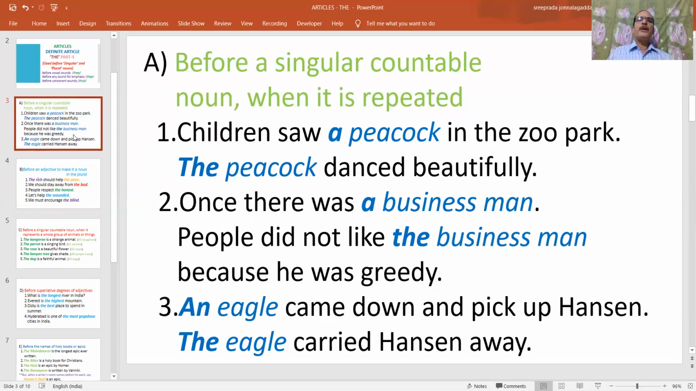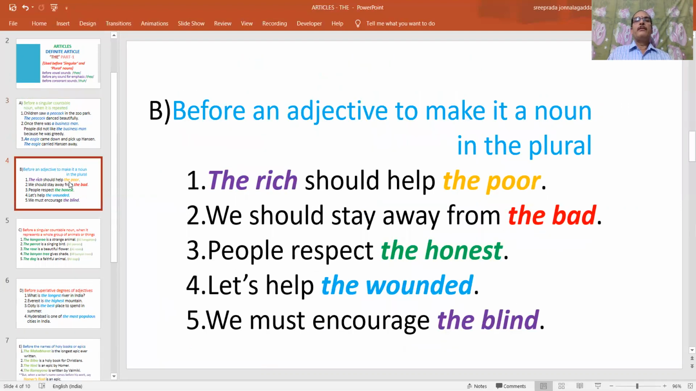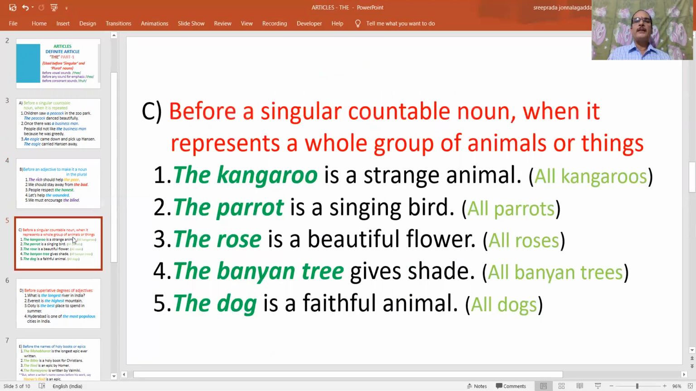So let us recapitulate once where we have to use this article the. In the next part of the video, I am going to discuss some more points on the usage of the. First of all, what is the first point? Where we should use the: before a singular countable noun when that noun is repeated. And where else? Before an adjective to make it a noun in plural. For example, the rich, the poor, like that.